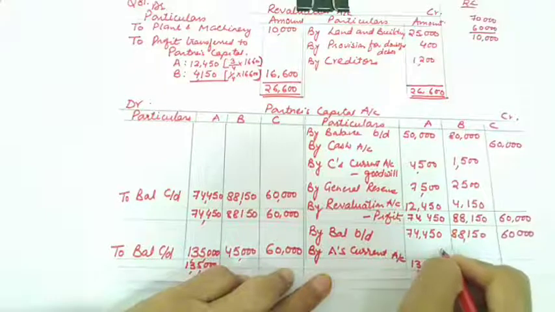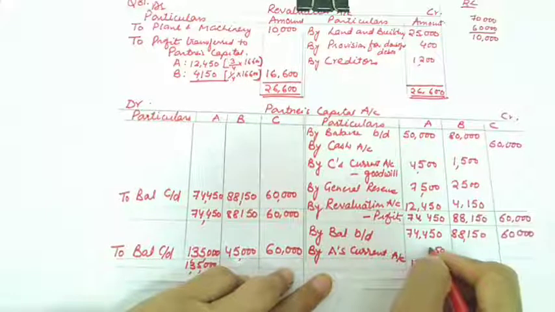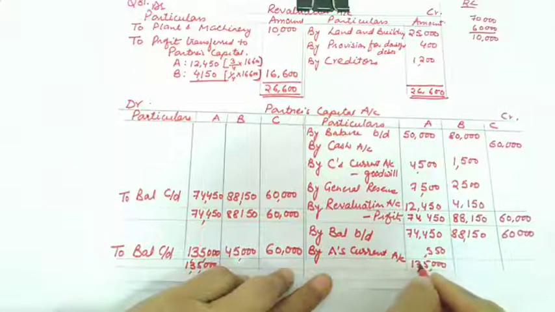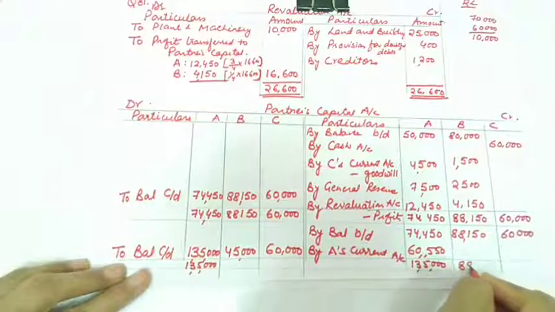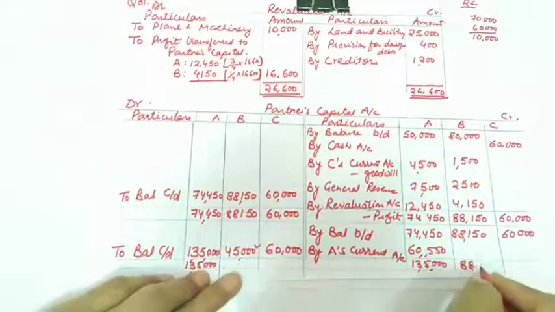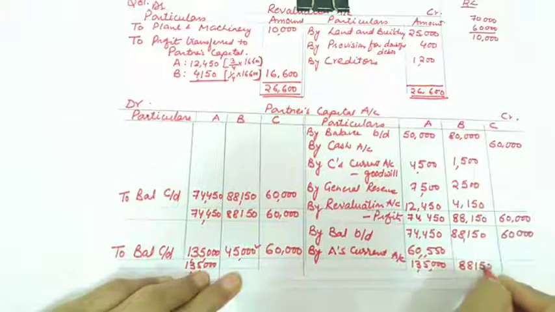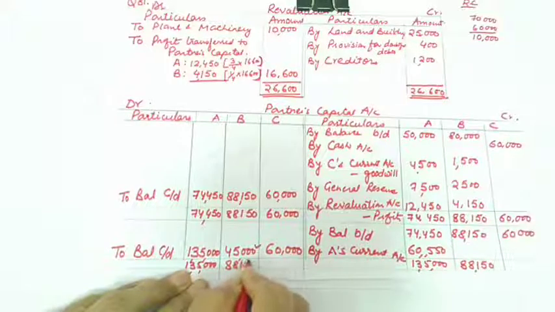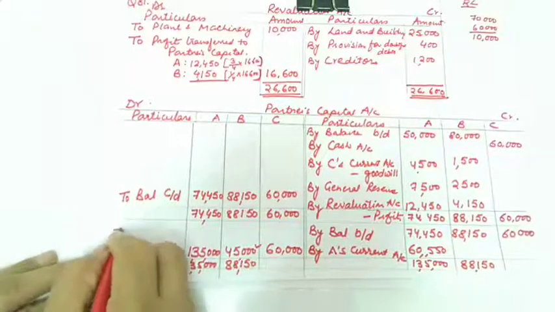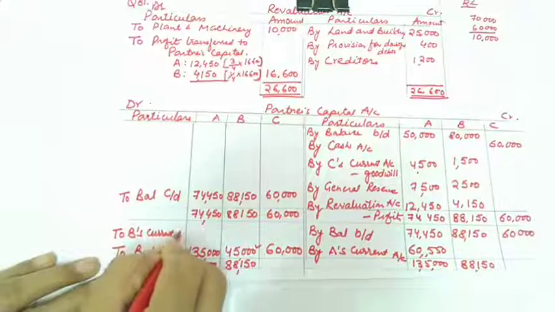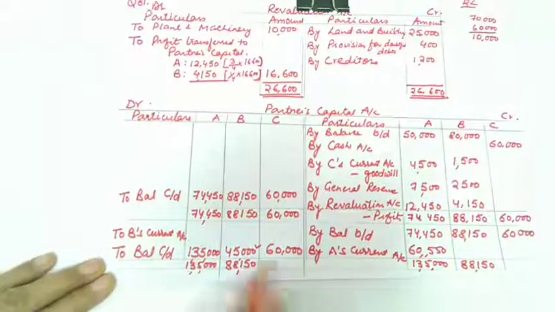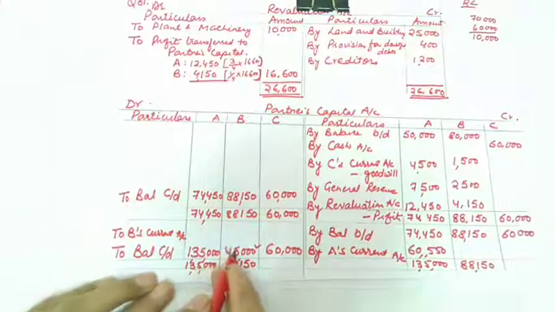Let us see the difference. 0, 5 and again 5, then 0, 60,550. Let us calculate for B. B is having excess capital. We want B's capital to be 45 while it is 88,150. So what is to be done in that case? We'll transfer this to B's current account, which will be shown on the liability side of the balance sheet.